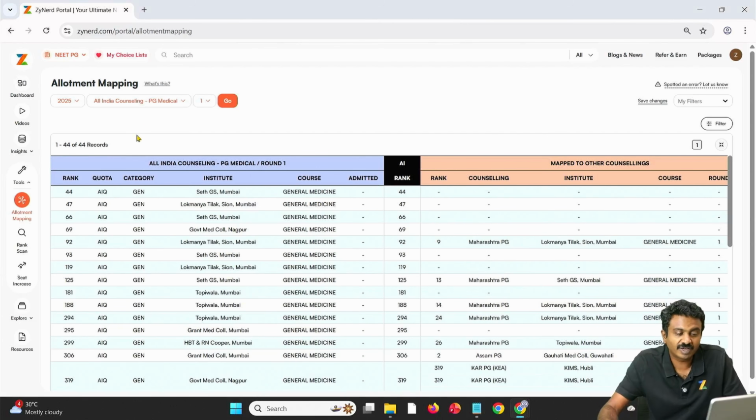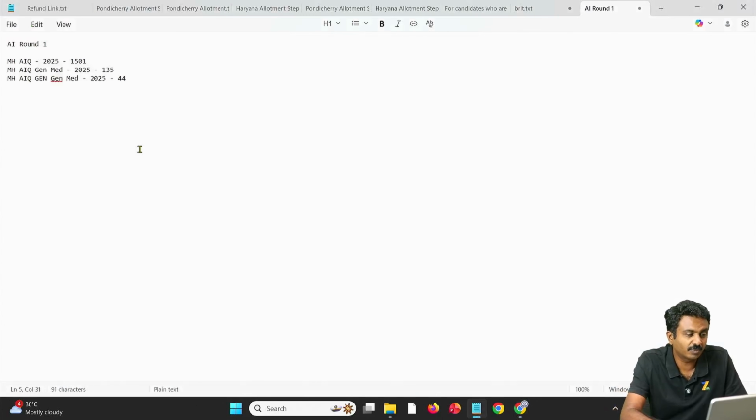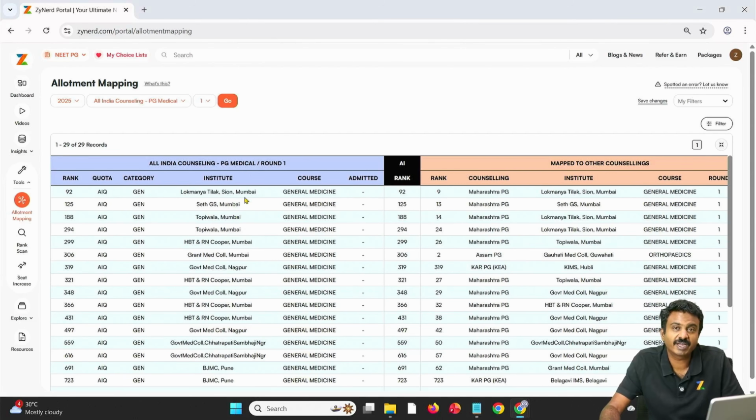All these 44 were not allotted other seats. So I look at only round 1 over here and then select all those who had got an allotment. Within this 44, 29 only got allotted. So with allotments in other counselings is 29. So within this only is my bucket of possible seats.